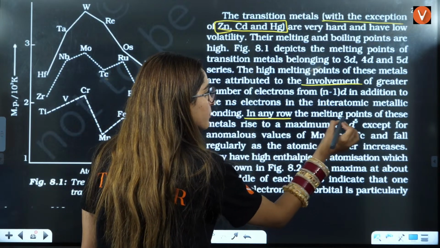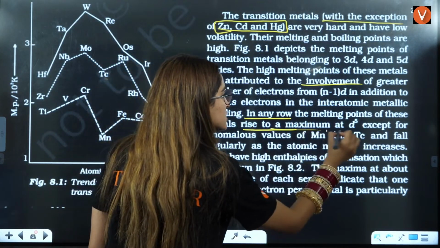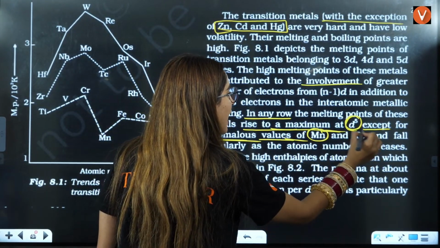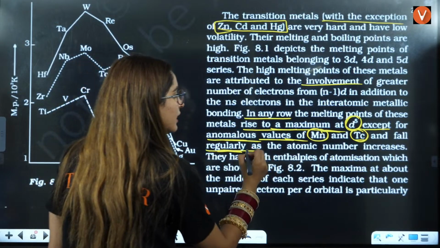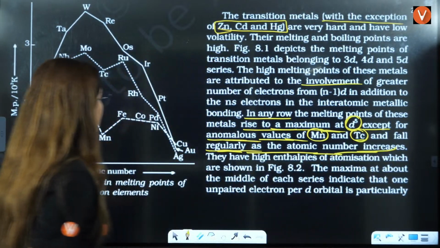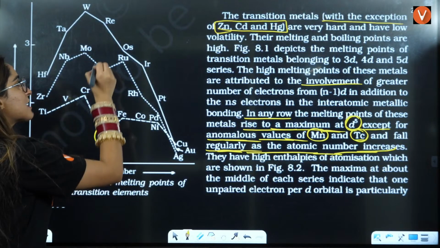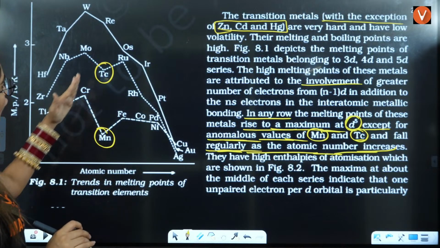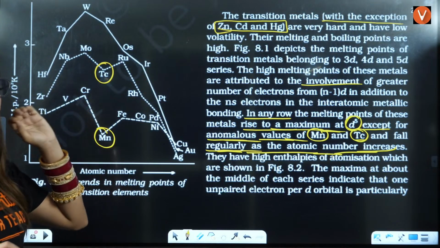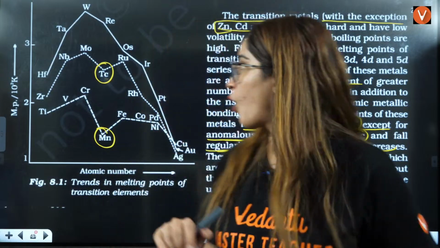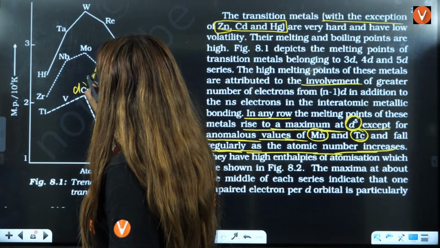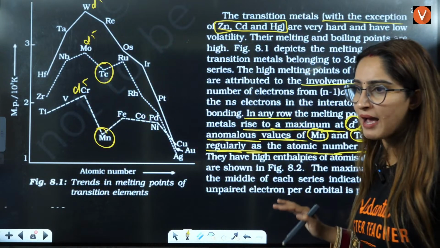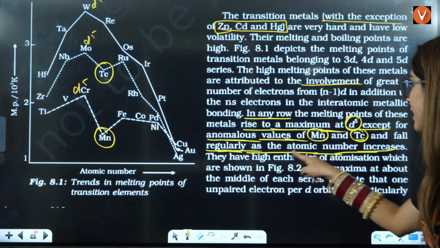In every row, the melting point of these metals rises up to a maximum in d5, except for anomalous values of manganese and technetium, then falls regularly as the atomic number increases. Now, they have given you that manganese and technetium, it is an exception. In all, the regular trend is they will rise to maximum when they have the stable electronic configuration. All of this will have d5, this will have d5, this will have d5. But the exception is technetium and manganese that I have told you, right, then fall regularly as atomic number increases.